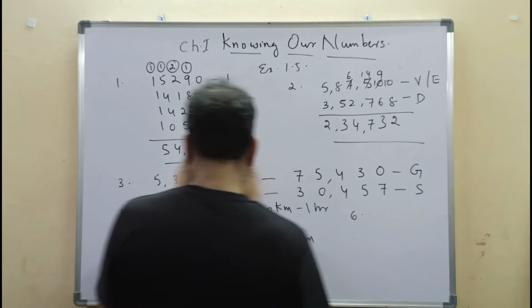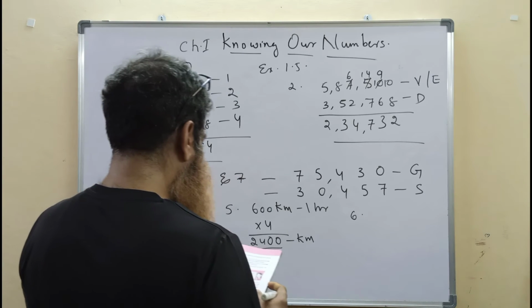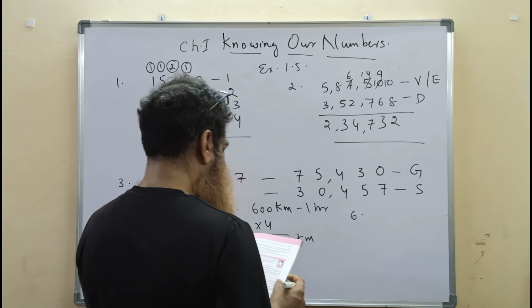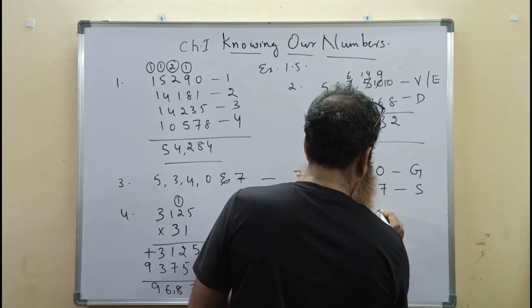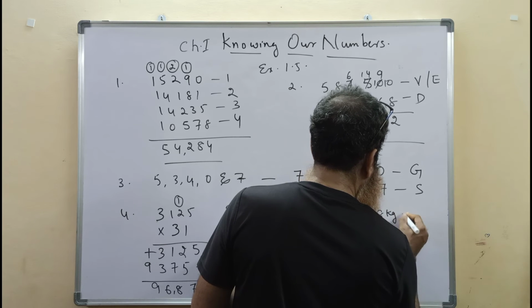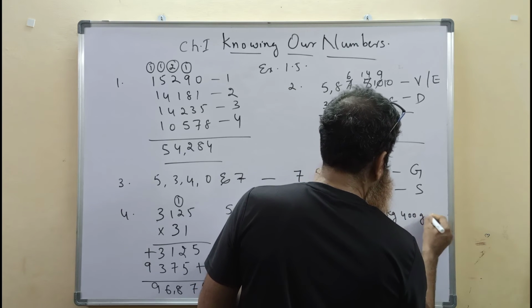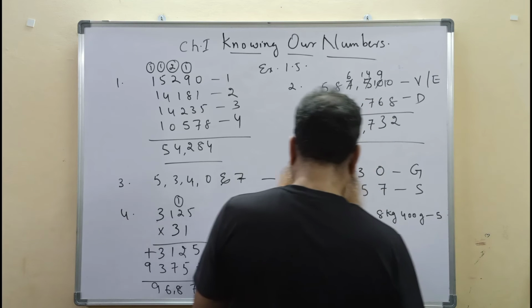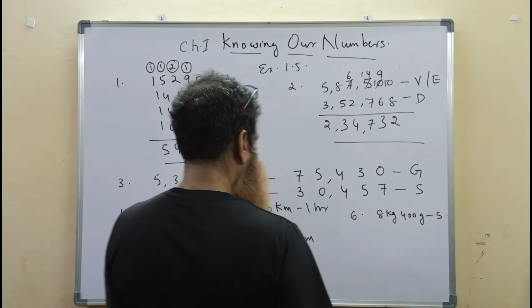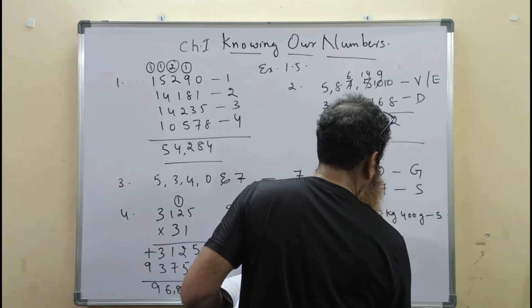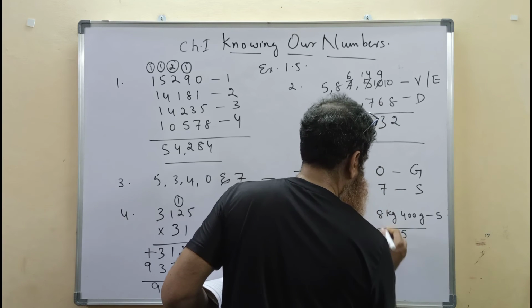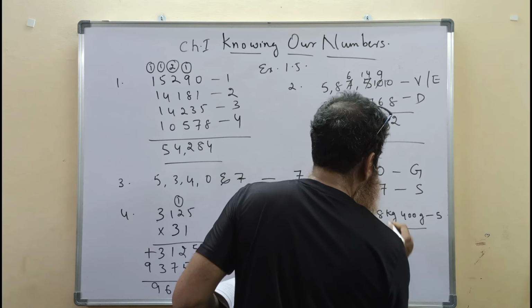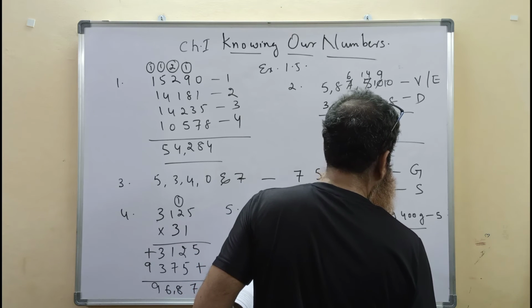The sixth question. The total weight of a box of 5 biscuit packets of the same size is 8 kg 400 grams. What is the weight of each packet? For each packet, we need to divide it by 5. First, we need to convert it into grams.